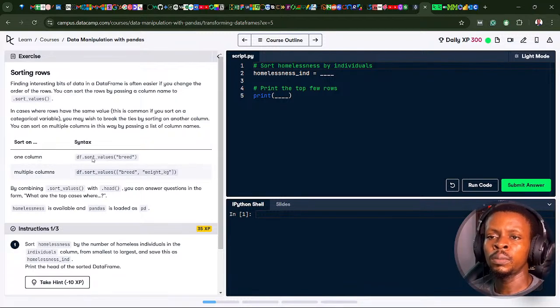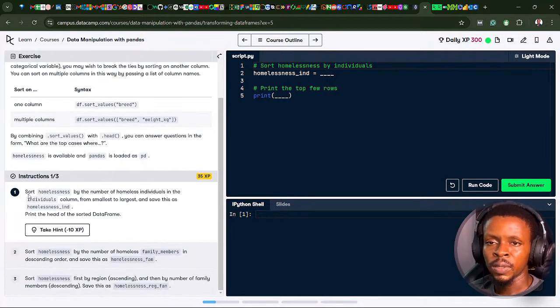Sort on one column: DataFrame.sort_values, where DataFrame is the DataFrame name, and the column, breed. For multiple columns: DataFrame.sort_values with breed and weight. By combining sort_values with head, you can answer questions in the form of what are the top cases. Homelessness is available and pandas is imported as pd. Let's see what we can sort here.